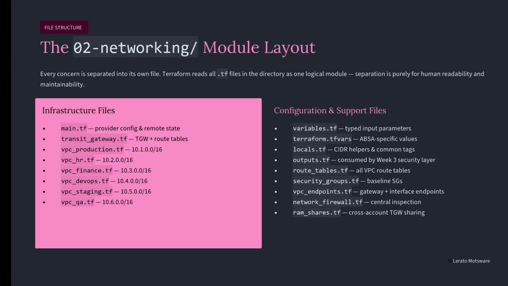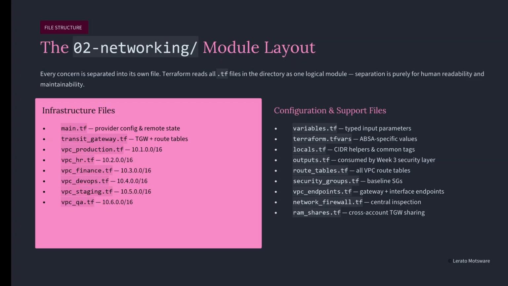On the left, infrastructure files: main.tf, transitgateway.tf, and 6 VPC files, one for each neighborhood: production, HR, finance, DevOps, staging, QA. Each one with its own postal code: 10.1, 10.2, 10.3, all the way to 10.6.